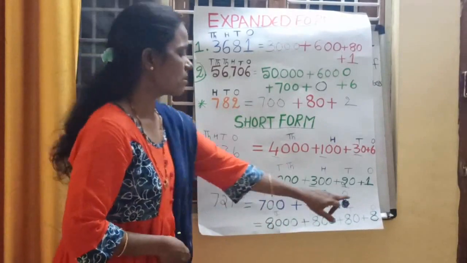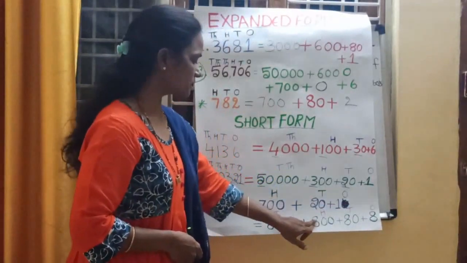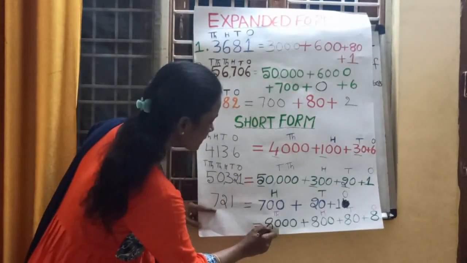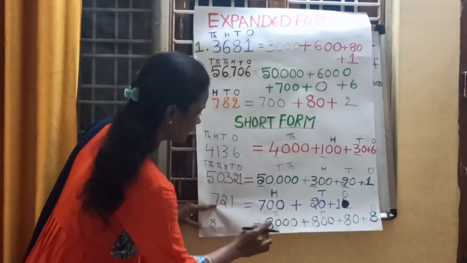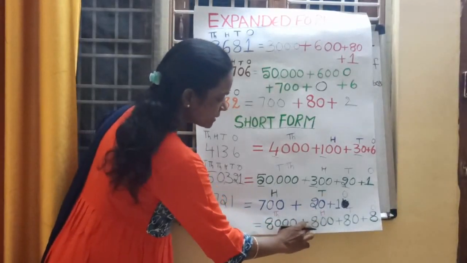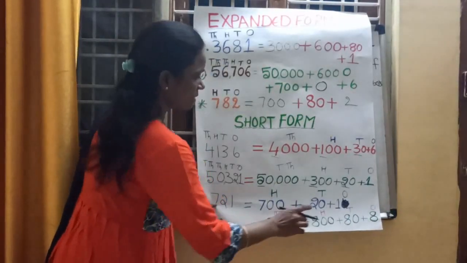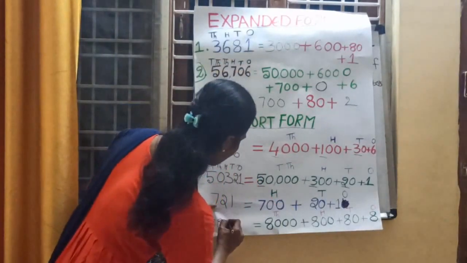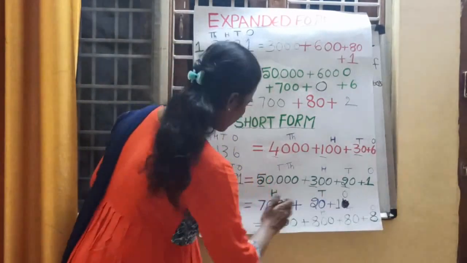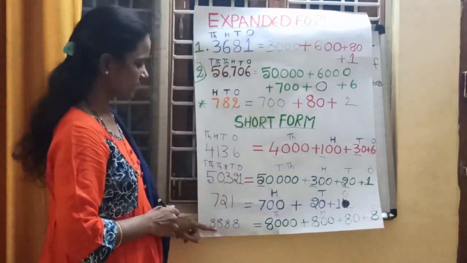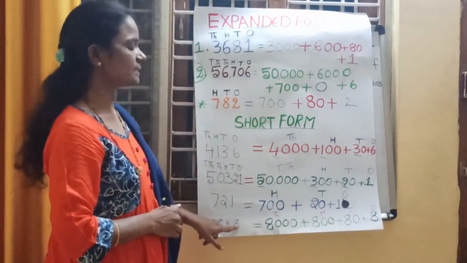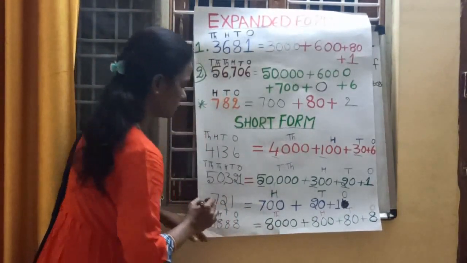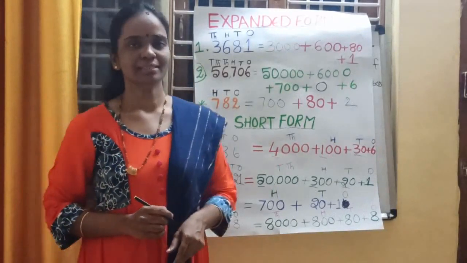What is this number? Ones place, tens place, hundreds place, thousands place. So write down the number. Thousands place, what is that number? 8 is there. In hundreds place, what number is there? 8 is there. In tens place, what is that number? 8. So write down the 8. In ones place again 8 is there. So what is this number? It is 8,808. Have you understood, children? Yes.